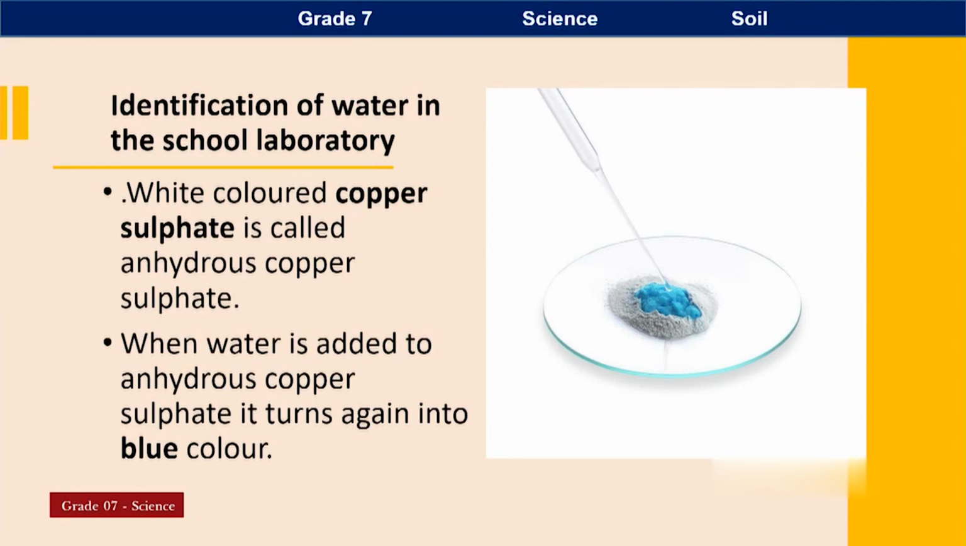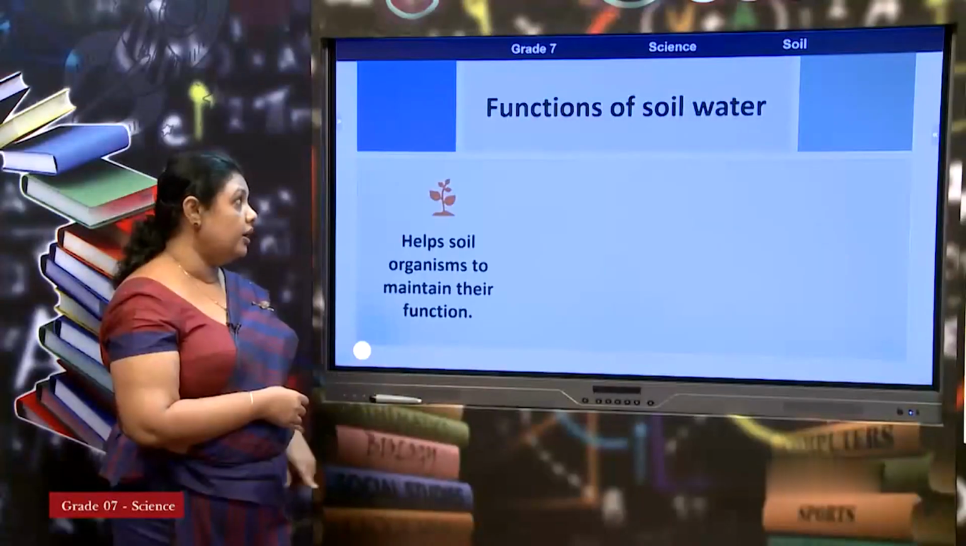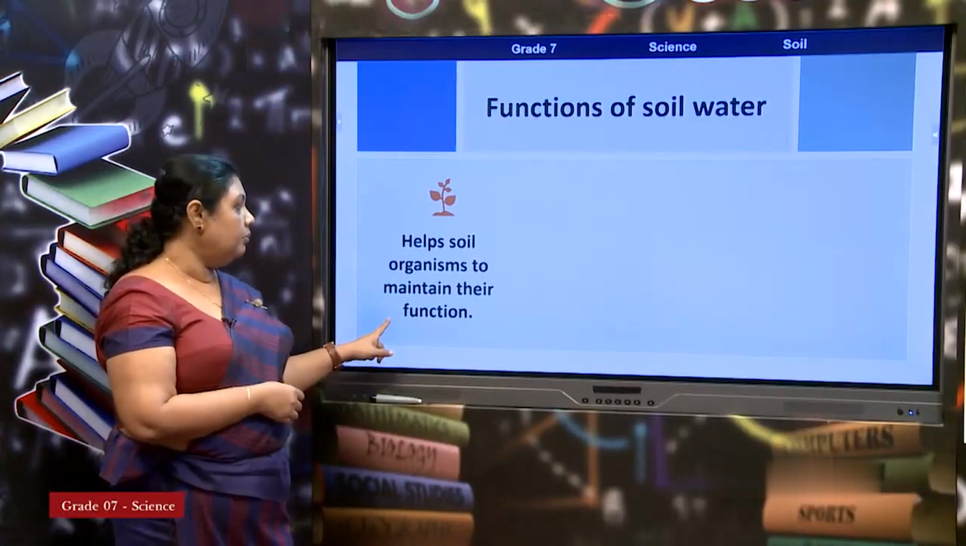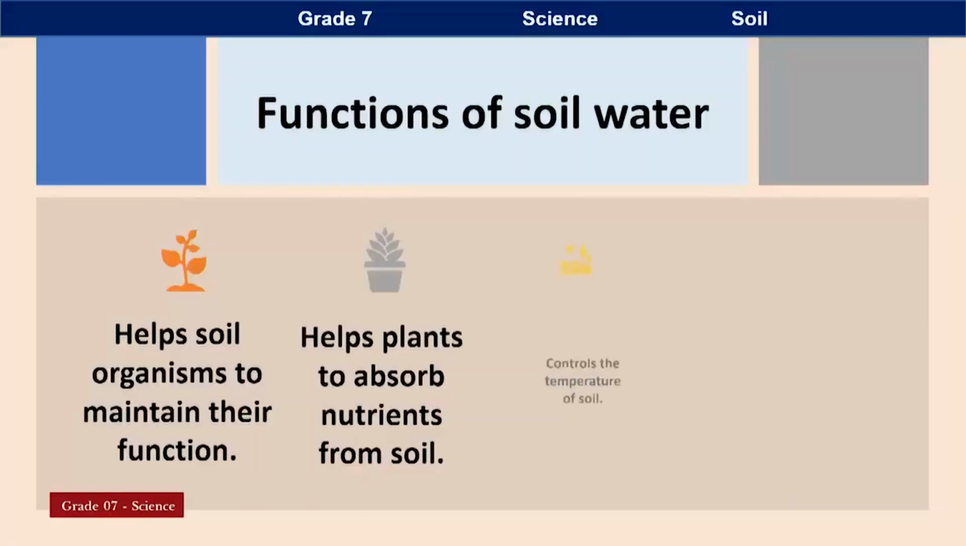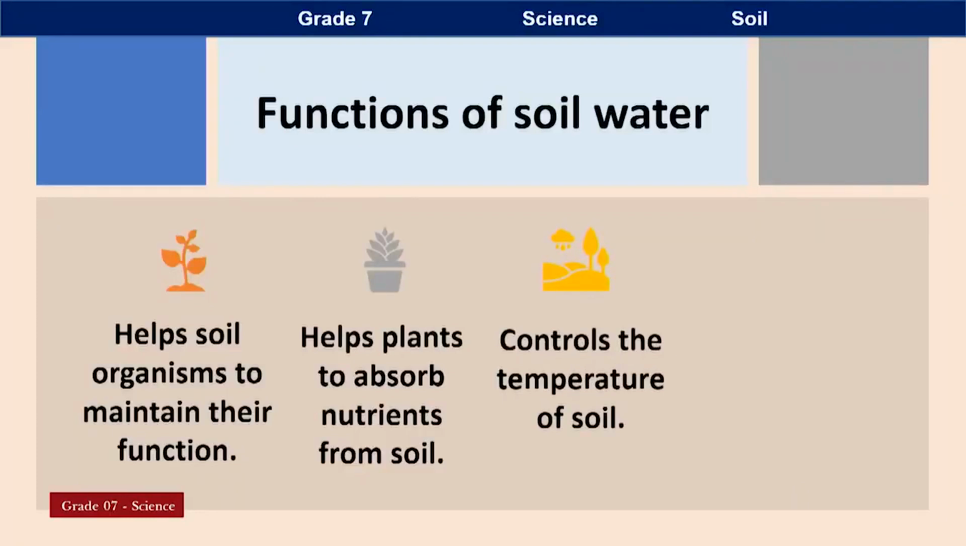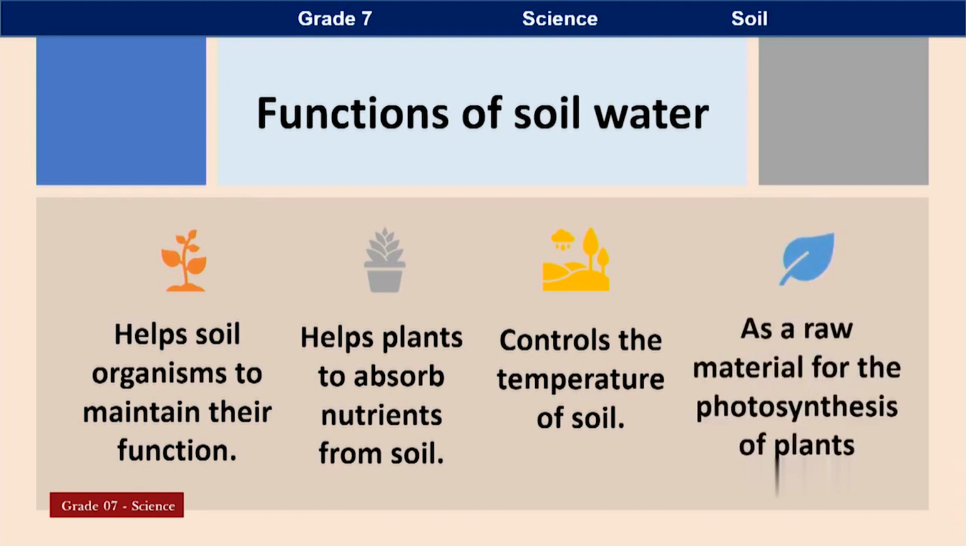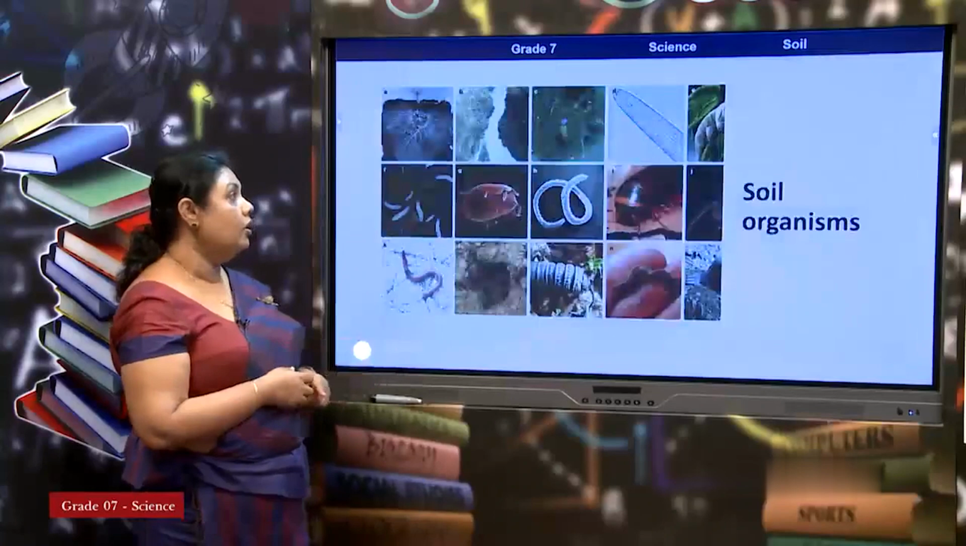That means when you boil soil, and you see water droplets, with copper sulfate you can surely say that it is water. Soil water also has functions. They help organisms to live, plants absorb nutrients with it, it controls the temperature of the soil, and it is needed for photosynthesis. Plants produce food with the help of water.